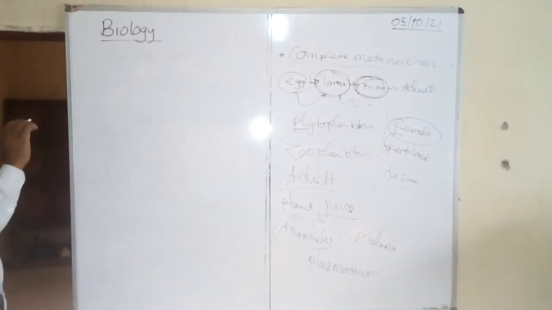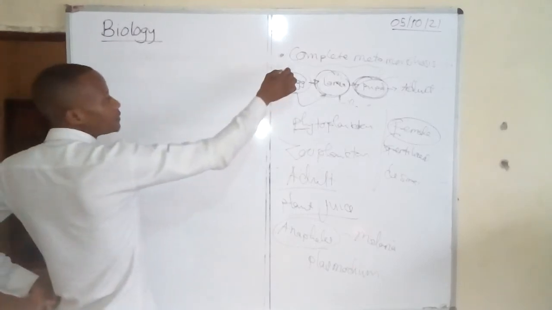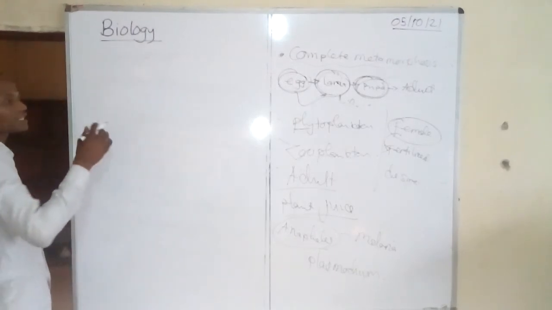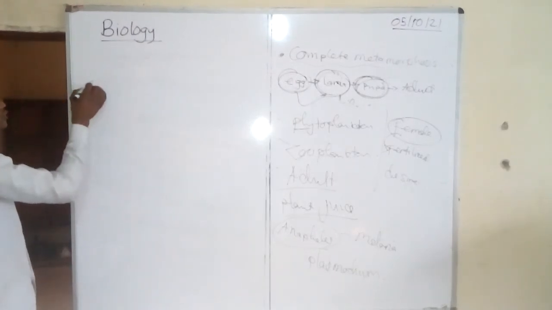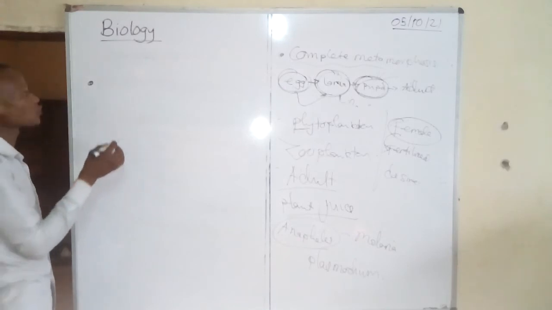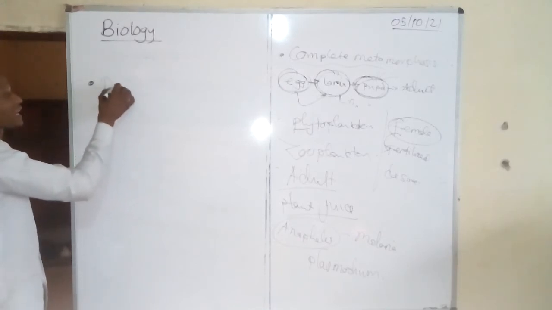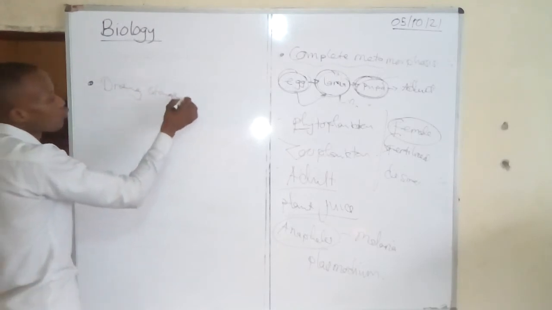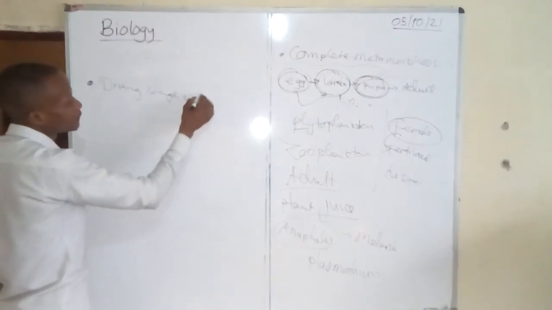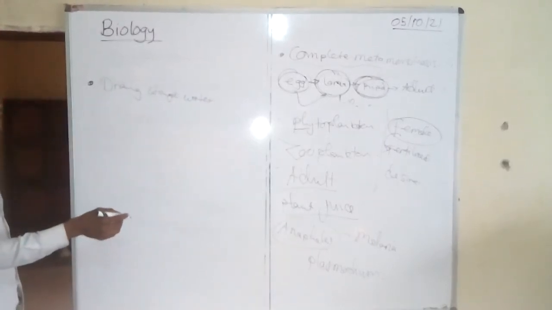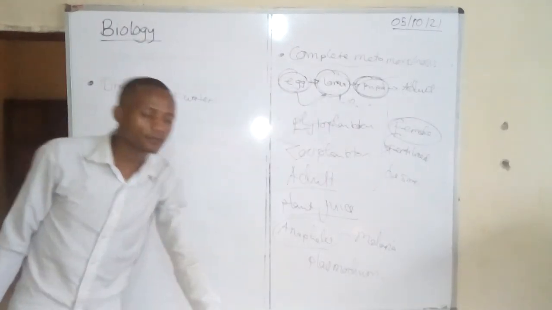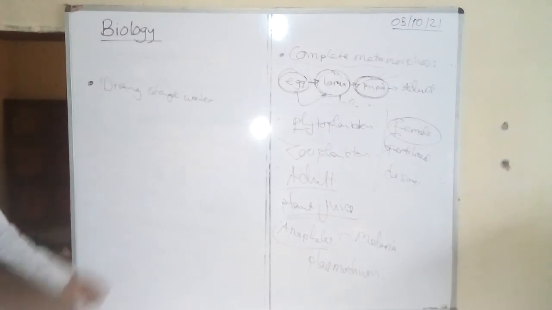I said in the first place that mosquitoes lay eggs in stagnant water. So if you don't want them to get to maturity, what are you going to do? You drain away stagnant water, removing the stagnant water where they lay eggs. In that process, you kill the eggs, the larva, and the pupa, because they can't survive without water.